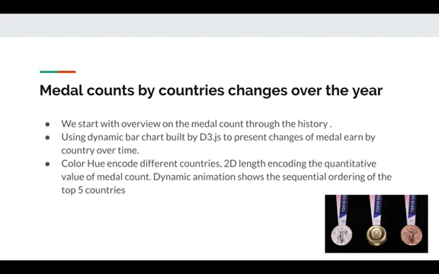Let's start with the overview on the medal counts through history. Using a dynamic bar chart built by D3JS to present the changes of medal earned by country over the year. The color hue will encode different countries. 2D lens encode the quantitative value of medal counts. Dynamic animation shows the sequential ordering of the top 5 countries.